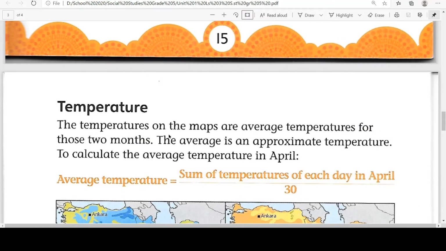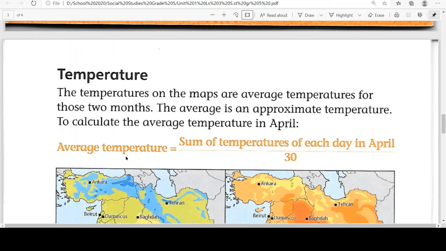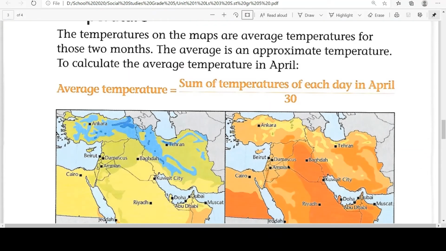Temperature. Temperatures on maps are average temperatures for those two months. The average is an approximate temperature. To calculate the average temperature in April, this is the formula we can use. The average temperature is equal to the sum of the temperature of each day in April divided by the number of days, because there are 30 days in April. So we will divide the sum of total April temperature by 30.